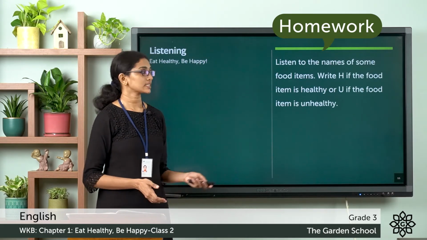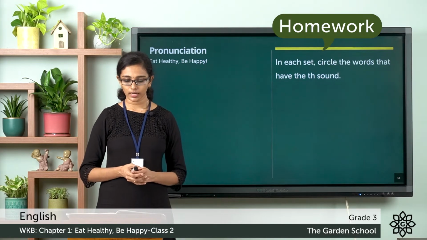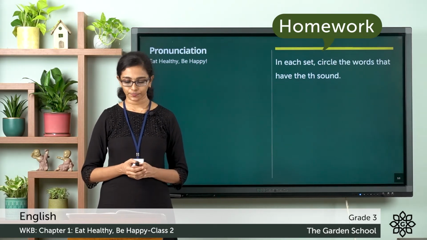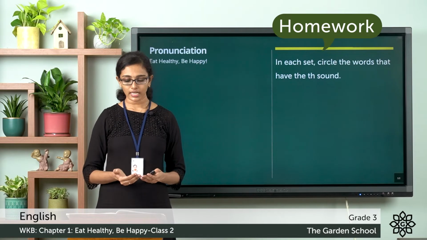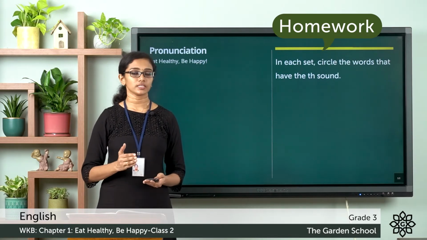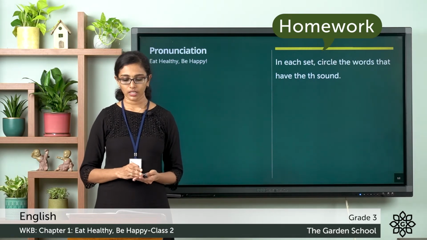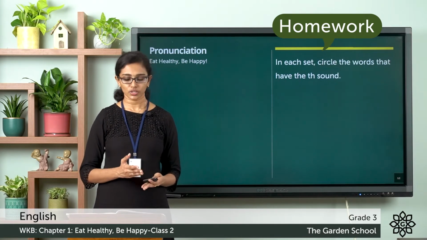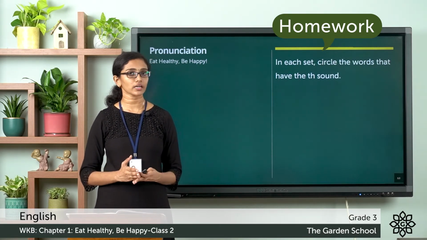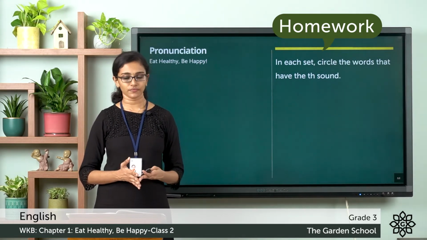Now the next exercise is the pronunciation exercise. Here in each set, circle the words that have the TH sound. So look at the textbook, you have got 6 sets of words given there. The first set: brother, thirst, first. In each set, you have to identify the words which have the TH sound and circle those words. Can you tell me which words have the TH sound in the first set? You have got brother, thirst and first.